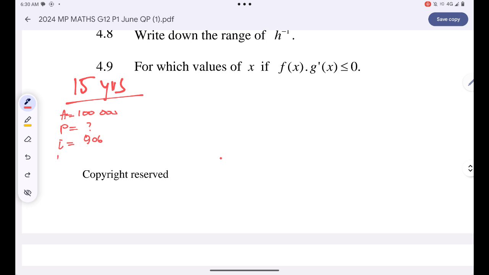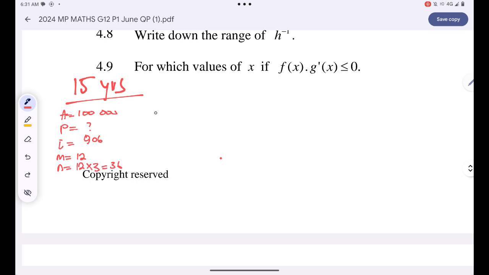And then our M, since it's compounded monthly, we have 12. And then N is just the total amount of times interest will be calculated. Are you together? So you simply have 12 multiplied by the number of years. This kid will reach 18 years in 3 years' time. So just multiply the 12 by 3, you'll simply have 36.